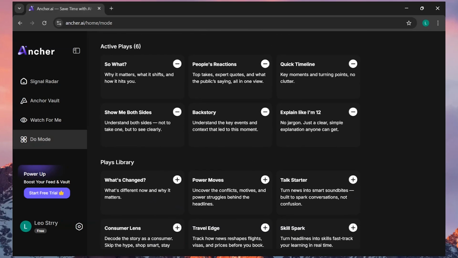So basically if there is this so what one, it will describe why does it matter and what it does and how is it affecting you. Then the second one is the people's reaction, so basically it tells about how people are reacting to this news. Then there is backstory one, which gives you key events and context to the movement or the news, so you understand that better. So let's try to use them with one of our articles.